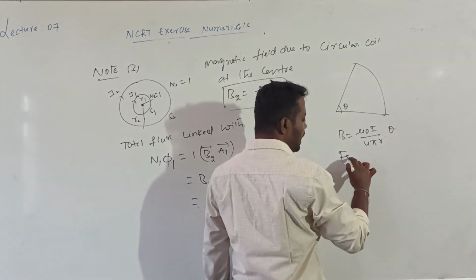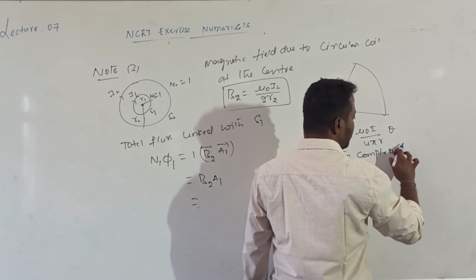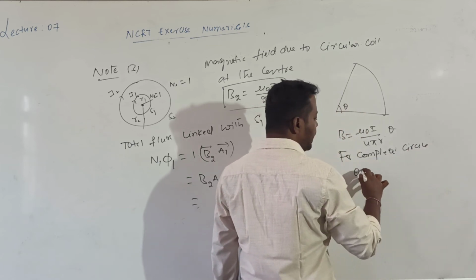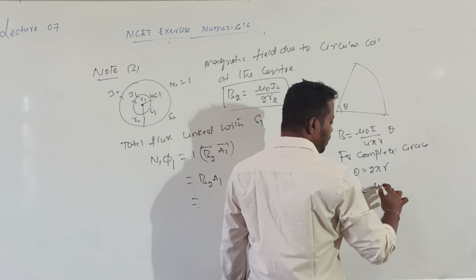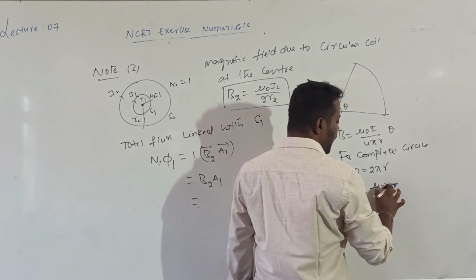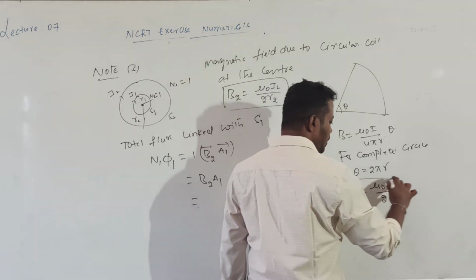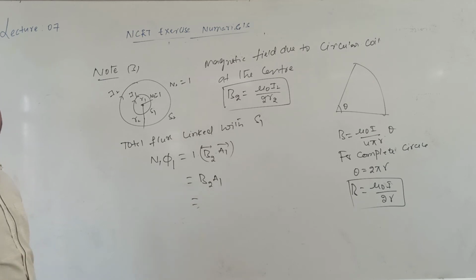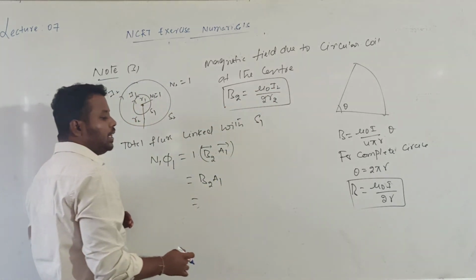For one complete circle, theta will be equal to 2 pi. Then I will get B given by mu naught into I divided by 2 into R. Otherwise, you can also write the magnetic field due to a circular current carrying coil at the center formula: mu naught into I divided by 2 into R2.